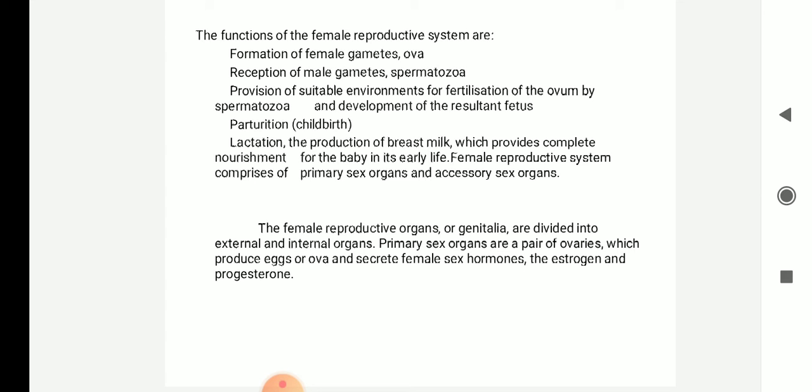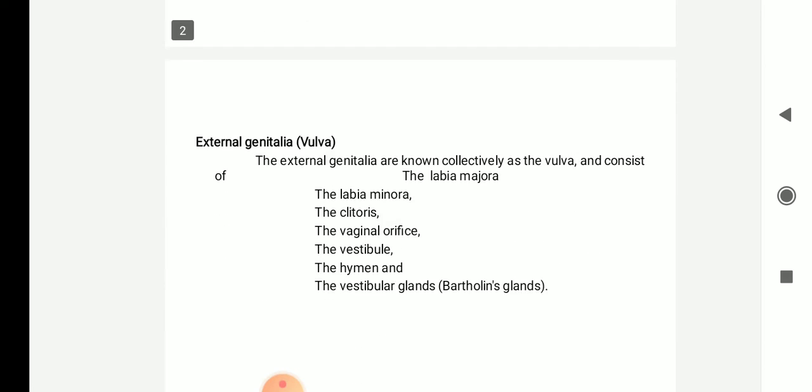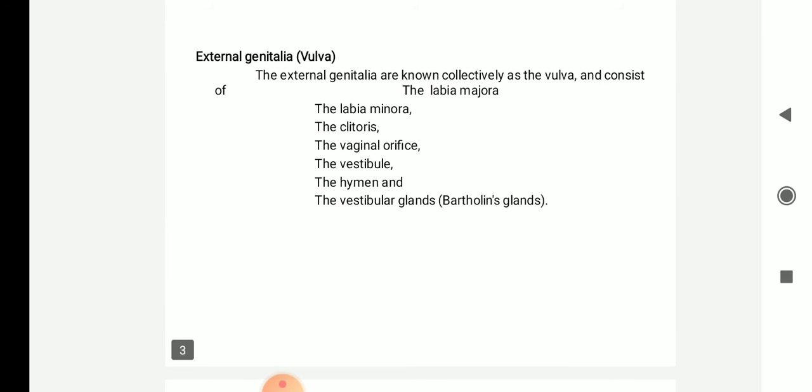The primary reproductive organ is the ovary, which produces the ovum. All the remaining organs are called accessory organs. The external genitalia again have certain parts and are known collectively as the vulva. It consists of the labia majora, the labia minora, clitoris, vaginal orifice, vestibule, hymen, and vestibular glands, which are the Bartholin glands.